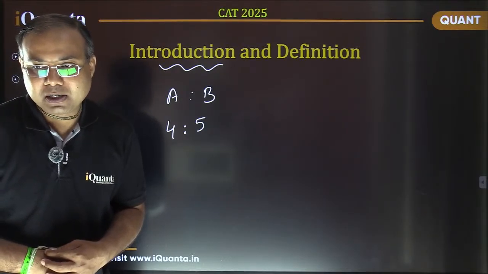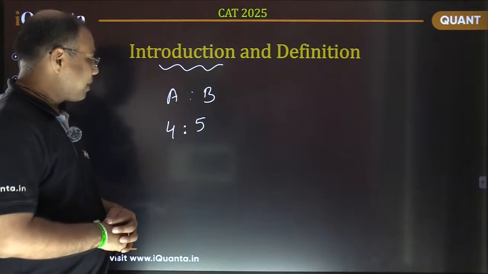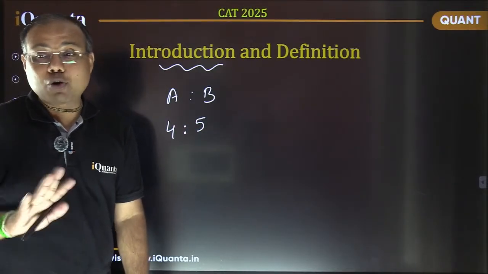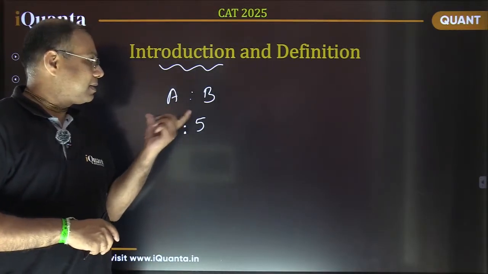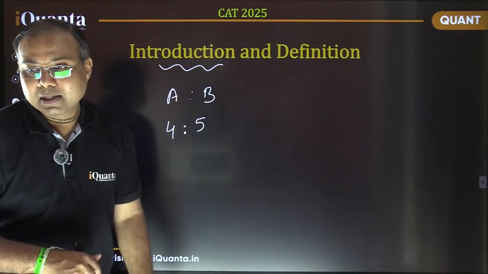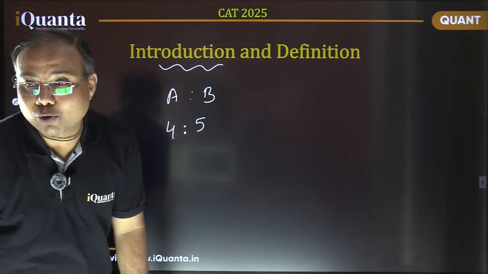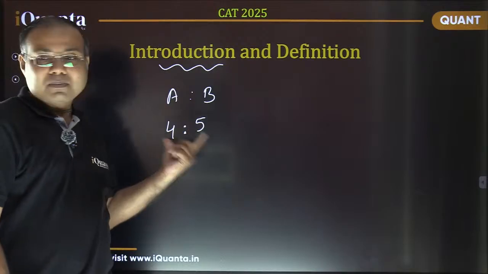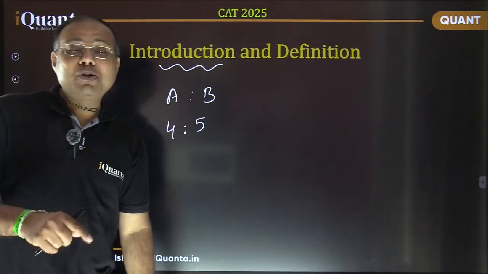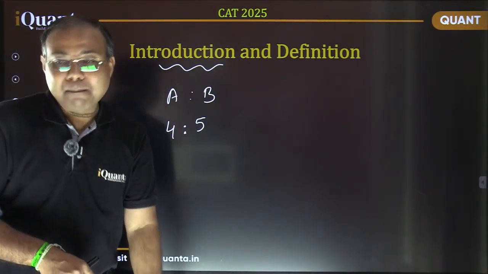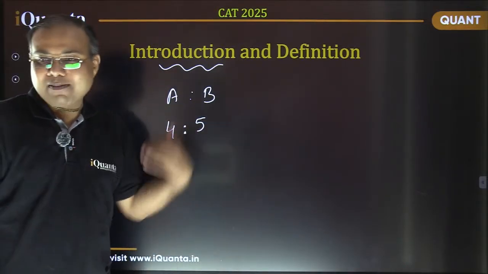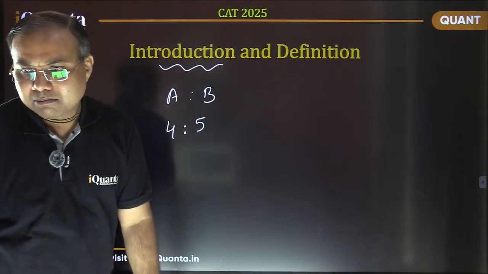I repeat my question. Who is having more money, A or B? See, you just told me that you don't know the actual amounts with both the persons, right? But still you are telling me the answer that who is having more money, right? That is the meaning of this ratio. Even if we don't know the exact values, we can compare, right? We can compare who is having more, who is having less. All of it is clear? Perfectly fine.